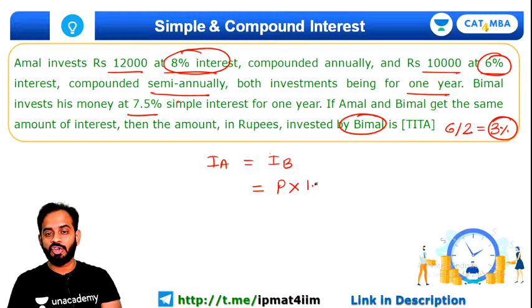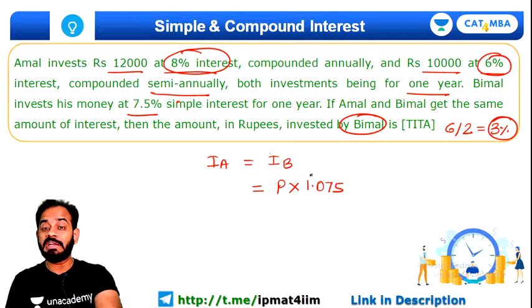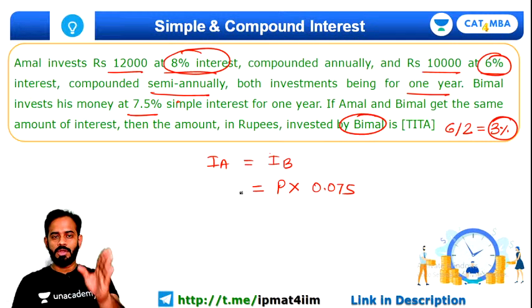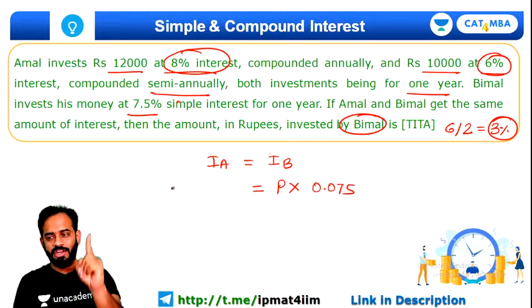So the factor comes out to be 1.075. Okay, we need to take only the interest, so 0.075. Now all of you try to be here with me till the end of this session.